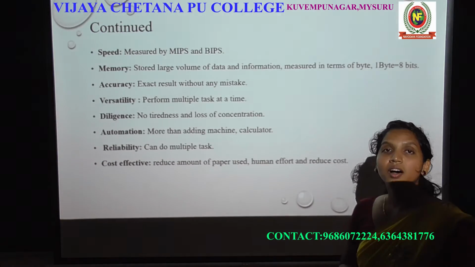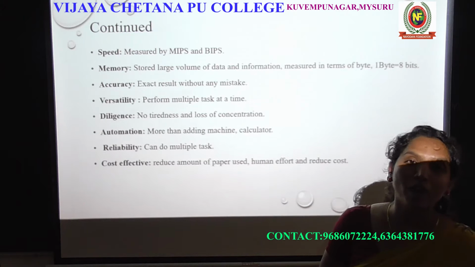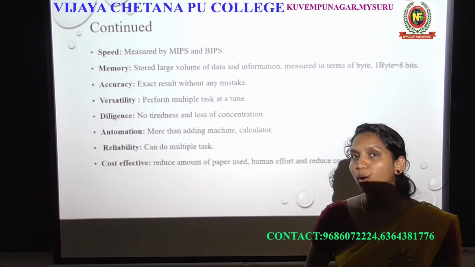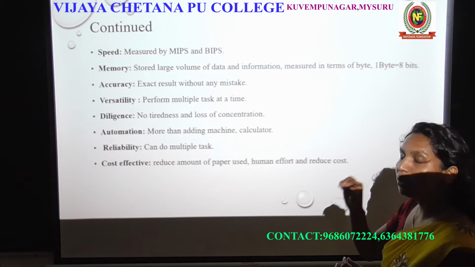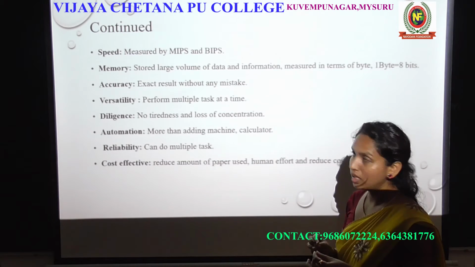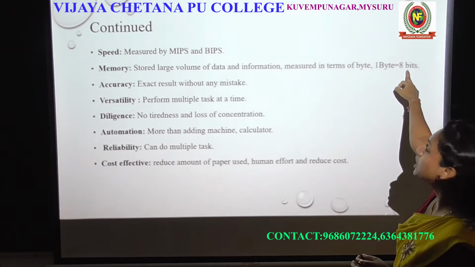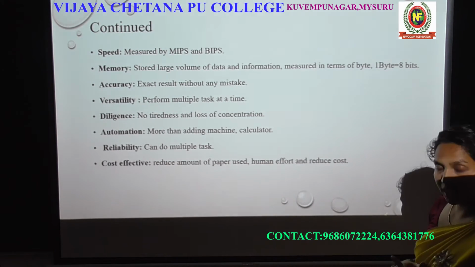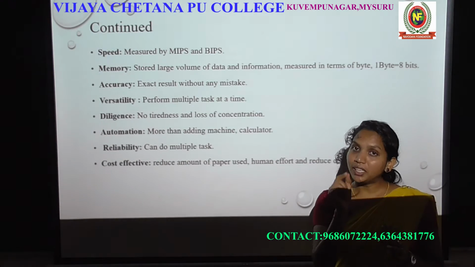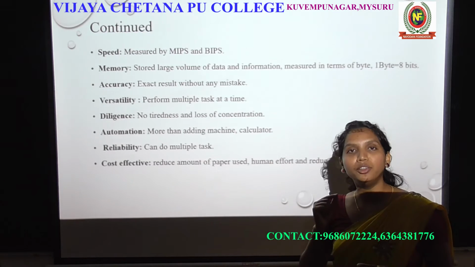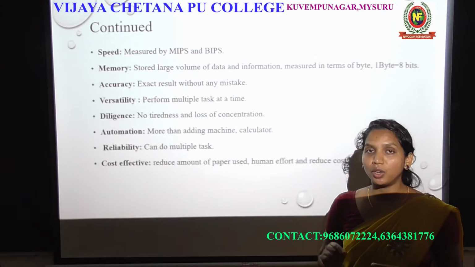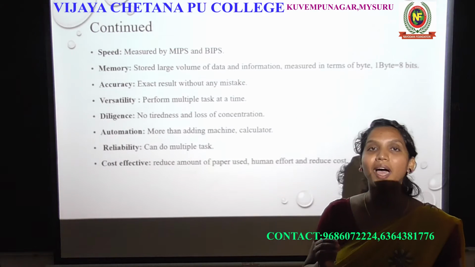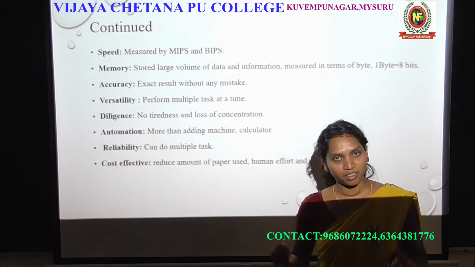And the next thing is memory. As we know, why are we using memory in a computer? To store the data, right? I told you about bytes, which means the data will be stored in the memory in the form of bytes. 1 byte is equal to 8 bits. Bits are binary values, that is 0 and 1. Why? Because the computer can only understand binary values, not any other language.